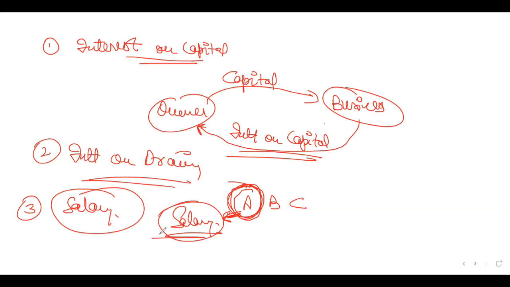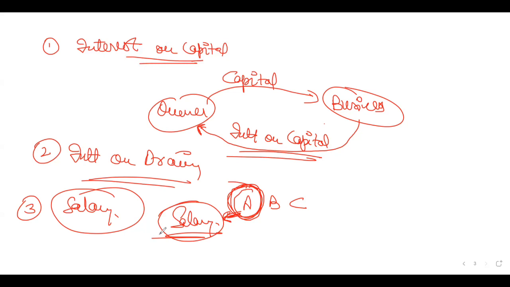So in that case, this must be written in the partnership deed that who can be provided with the salary. Got it? So partnership deed consists of all the points which can be a point of dispute for the partners.